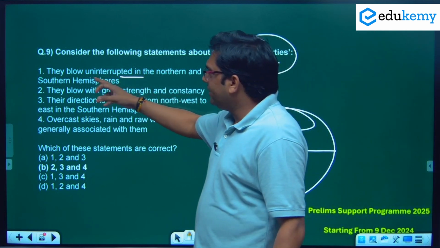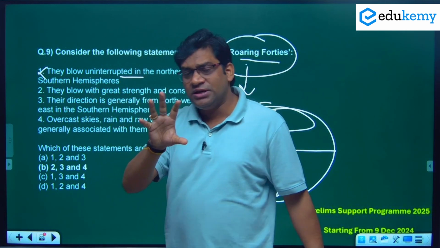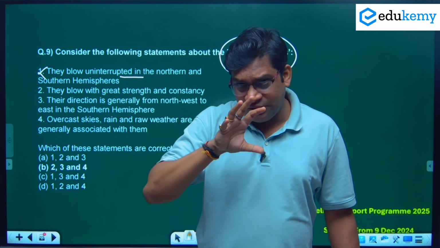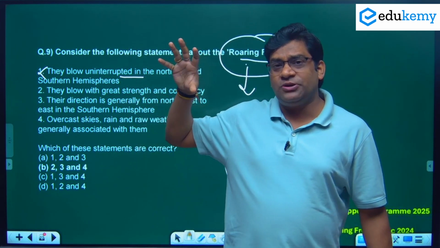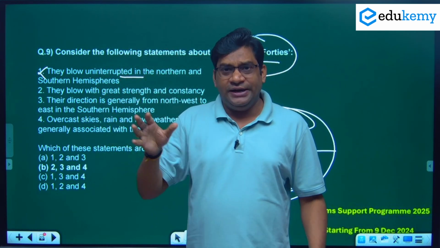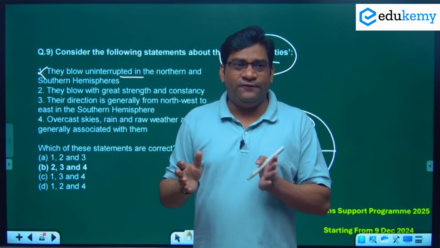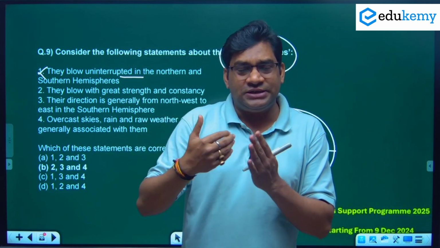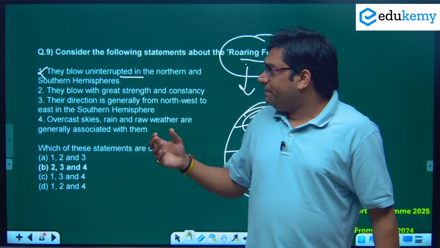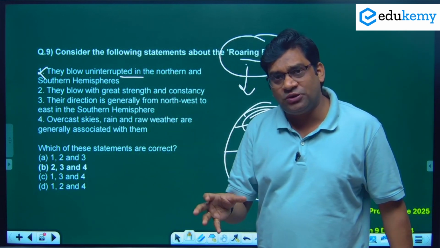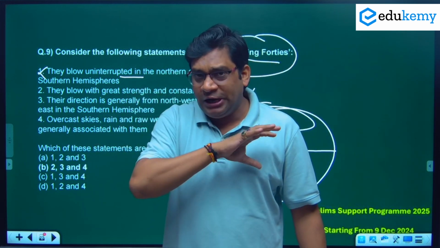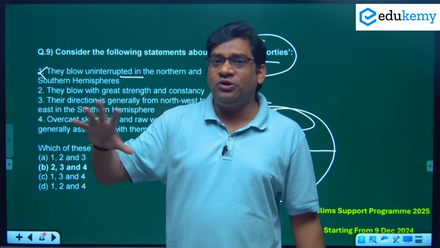So the first statement is itself wrong, because in the northern hemisphere the westerlies blow with obstruction from mountains and land surface, the wind is deflected and its speed decreases. But in the southern hemisphere, with the dominance of water and no land surface, they blow freely without any obstruction.